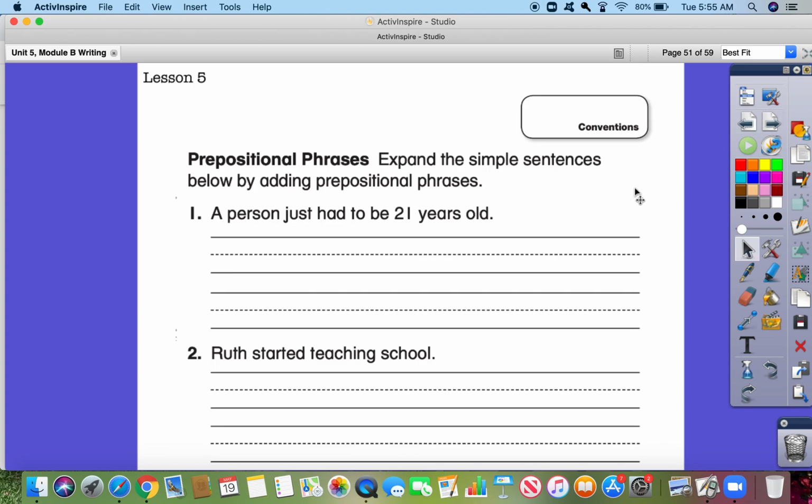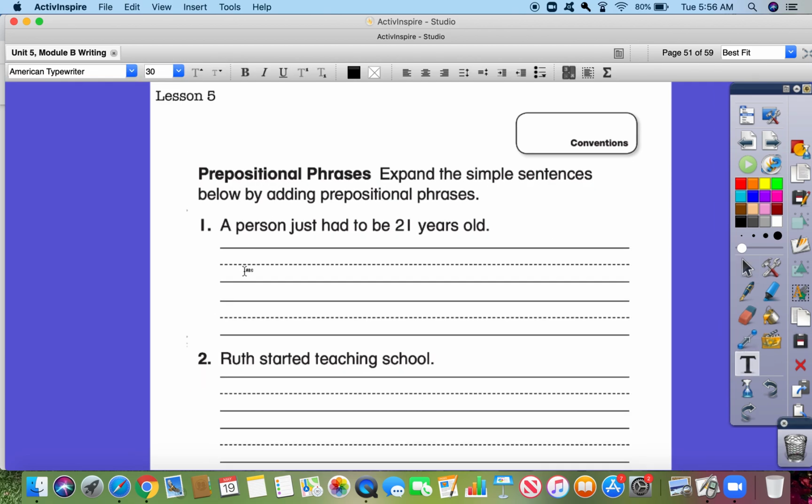In your online writing journal, under Lesson 5, you're going to expand the simple sentences below by adding prepositional phrases. I will help you with number 1, and then I would like for you to do number 2 on your own. Number 1 says, a person just had to be 21 years old. And I'll read number 2 to you. Ruth started teaching school. Okay, so I would like for you to retype the whole sentence.